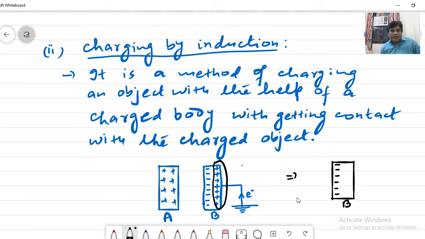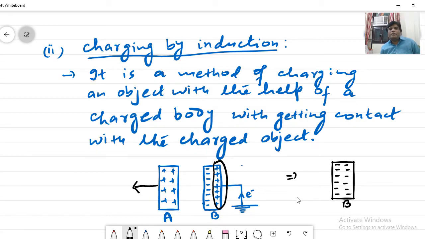Now the charged body A is taken away from B, so the force of attraction is no longer acting, these charges become free and distribute uniformly throughout the whole surface of B, and in this way body B becomes negatively charged. This is the method of charging by induction, right?